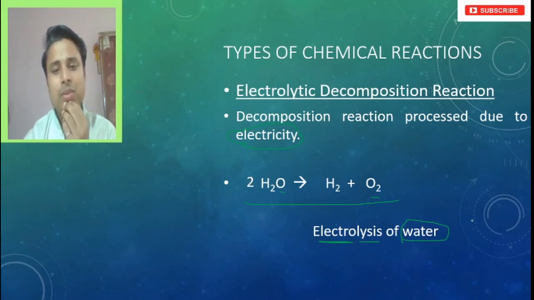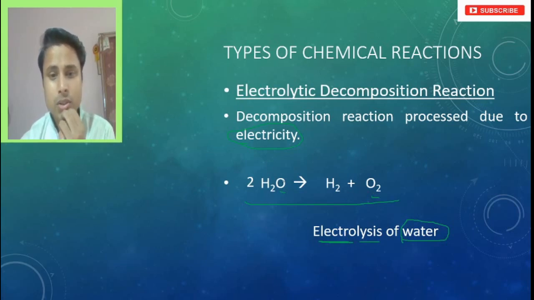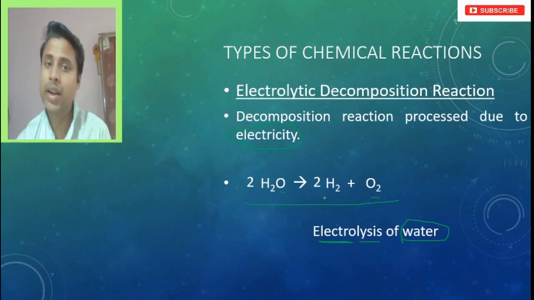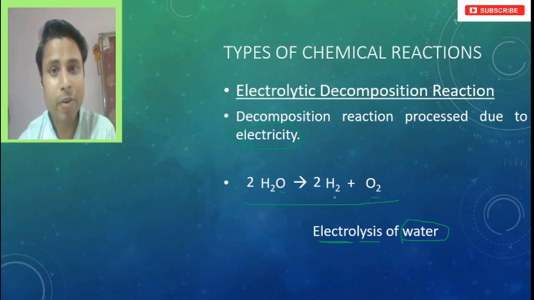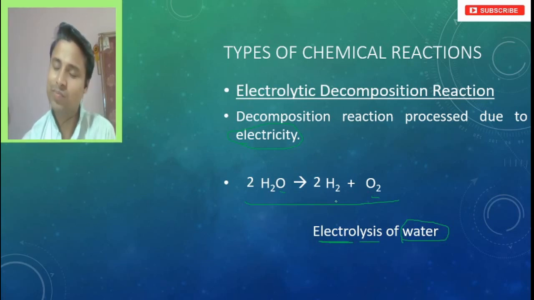So if we make oxygen 2 here, if we write 2, oxygen becomes balanced, but again hydrogen becomes 2 into 2, which is 4, and here it is only 2. So what do we have to do? Here we can write 2 more, so 2 to the 4. Now it is balanced, right? Understand? This is what we have to do, balancing. We have to keep this balancing in mind.